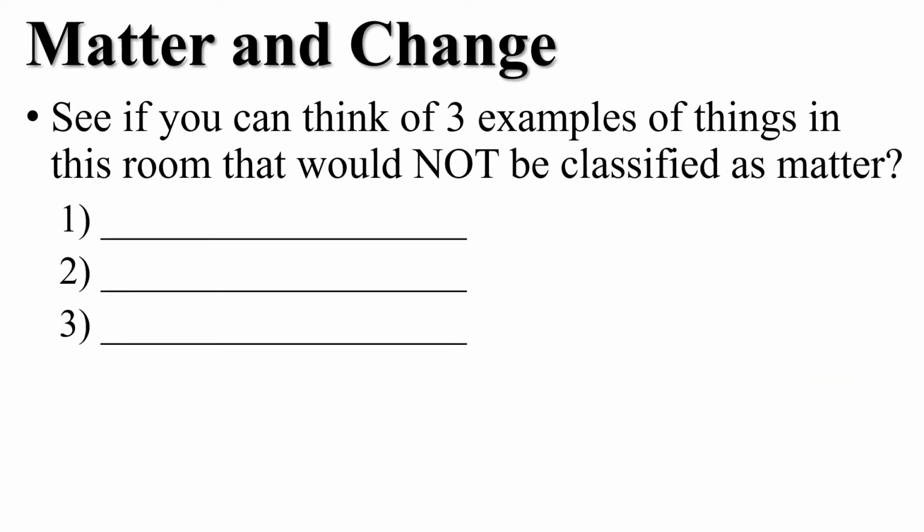So what are three things that you can think of that would not be classified as matter? So the first thing most kids say is air. Air is actually matter because the gases that make up air have a mass and they take up a lot of space, as much space as you'll give them, as a matter of fact. But basically anything that's a wave is not matter.